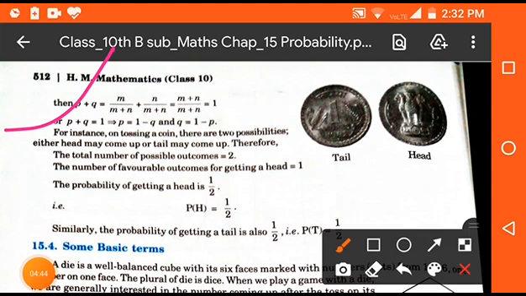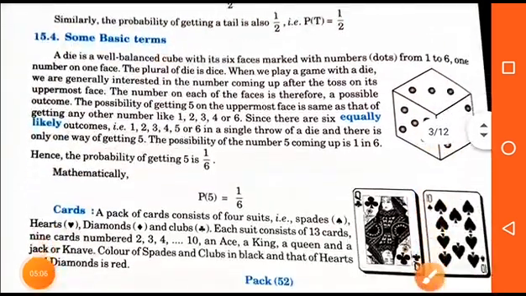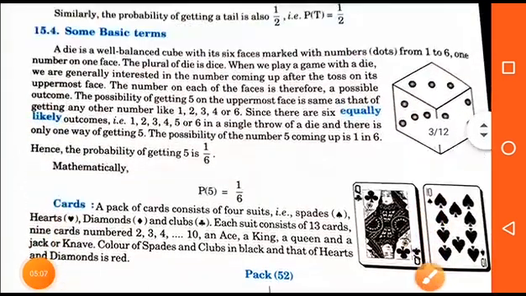Clear? You can see from the figure there are two coins and they have different faces. In the first, tail is given and in the second, head is given. So the probability of head is also 1 by 2 and the probability of tail is also 1 by 2. Clear? Okay, student. Now, some important terms.